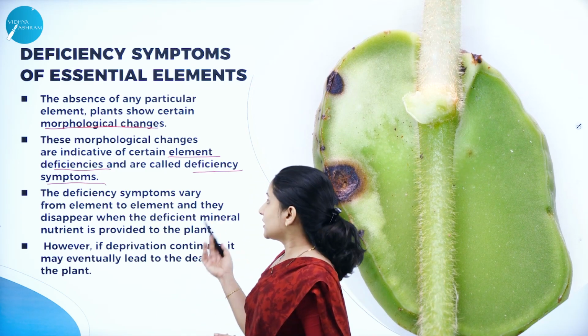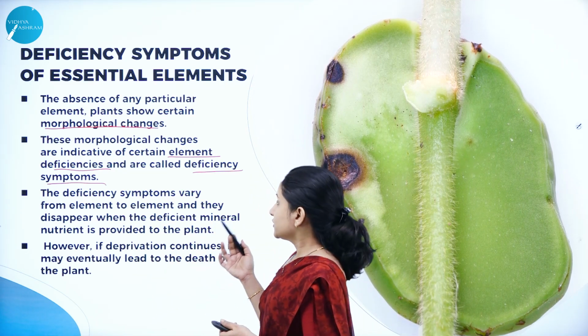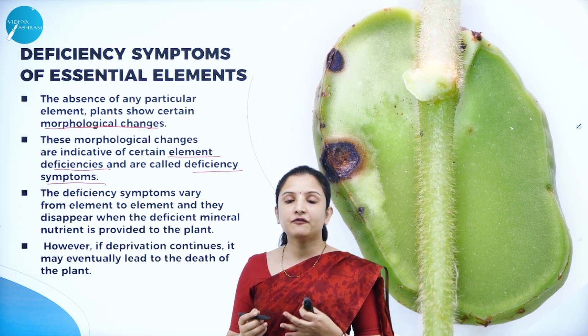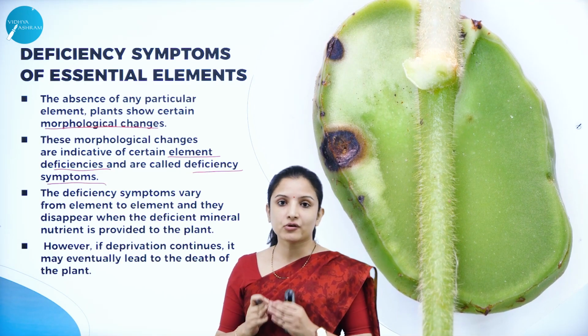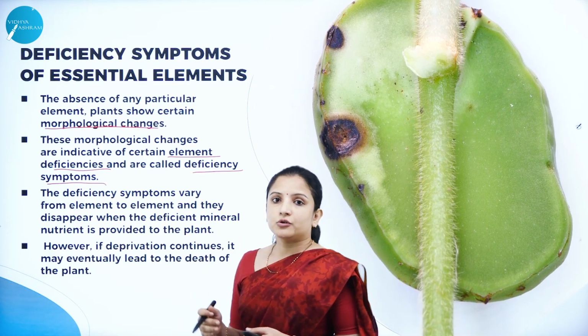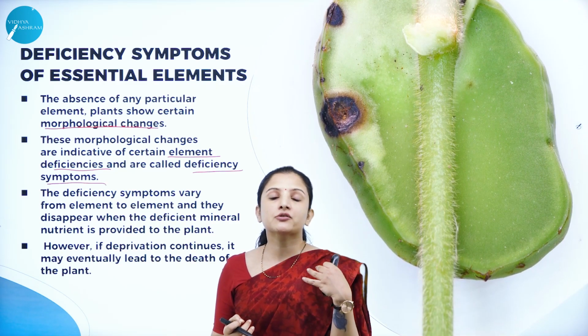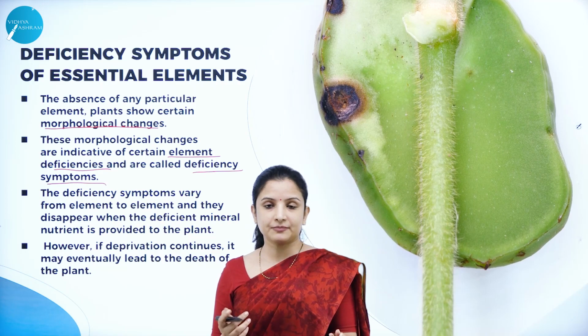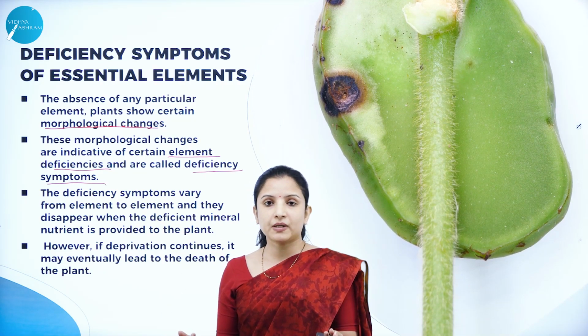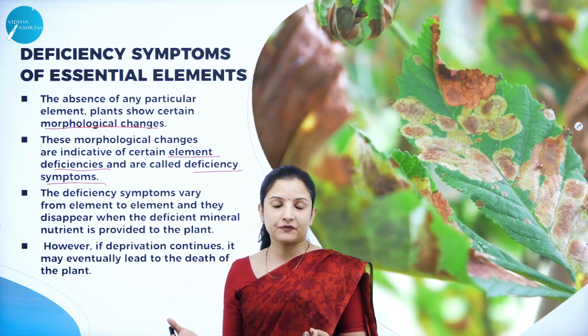So that is nothing but deficiency symptoms. The deficiency symptoms vary from element to element. As I told you, if nitrogen is lacking in the plants, it might show a different kind of deficiency symptom. If zinc is lacking in a plant, it might show a different kind of deficiency symptom.